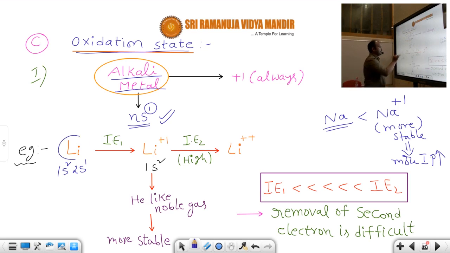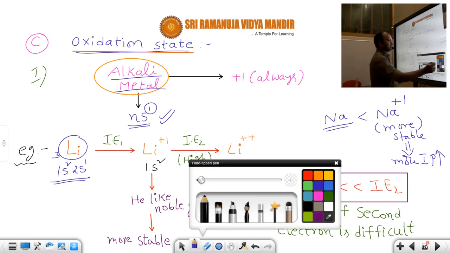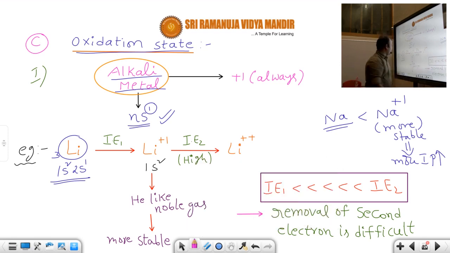Have a look at that. Lithium. For your sake, I take an example here. Lithium's atomic number is 3, that's why 3 electrons are there. What is its electronic configuration? 1s2, 2s1. So in its valence shell, how many electrons are there? 1 electron. What is first ionization energy? I had already explained that. You have to remove 1 electron from the valence shell of an isolated neutral gaseous atom.